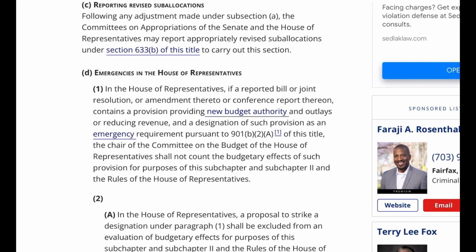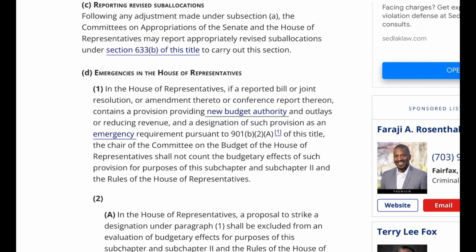D. Emergencies in the House of Representatives. 1. In the House of Representatives, if a reported bill or joint resolution, or amendment thereto or conference report thereon, contains a provision providing new budget authority and outlays or reducing revenue, and a designation of such provision as an emergency requirement pursuant to 901(b)(2)(A)(i) of this title, the chair of the Committee on the Budget of the House of Representatives shall not count the budgetary effects of such provision for purposes of this subchapter and subchapter 2 and the rules of the House of Representatives.